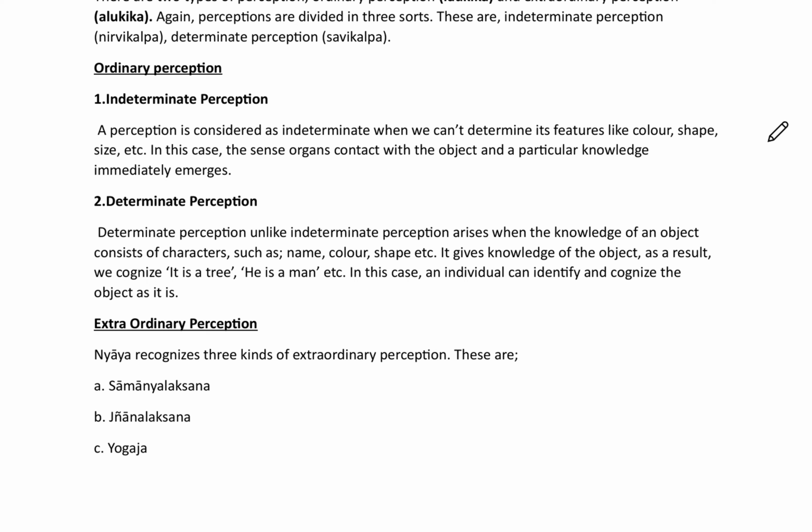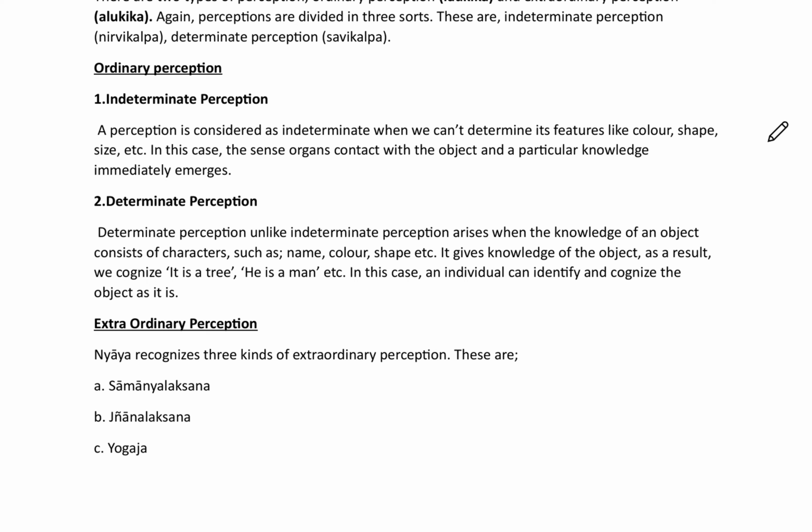So at a distance there is a shell. When we are looking at that shell, it appears to us as silver. But when we go towards it and see from a very close distance, we see that it is not silver in color. So we cannot determine its real feature. What we get immediately is the knowledge that it is silver in color.